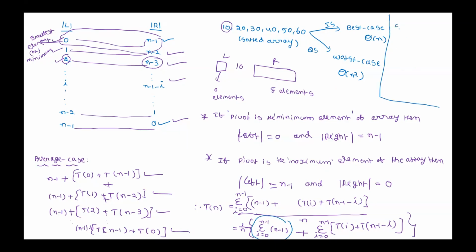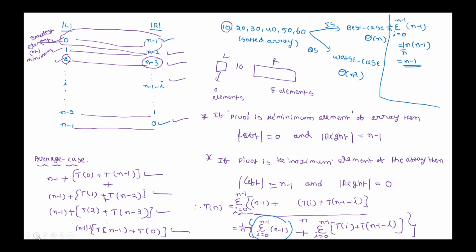So we know that sigma i equal to 0 to n minus 1 of n minus 1 is n into n minus 1. Already 1 by n is there, so n gets cancelled. This entire thing we can simply write as only n minus 1. So 1 by n into this is the same as n minus 1. Is that correct?